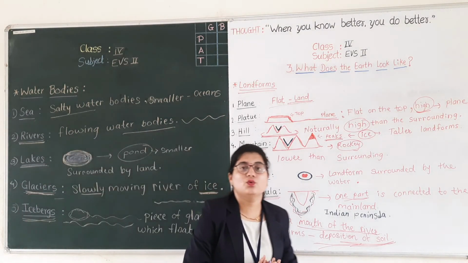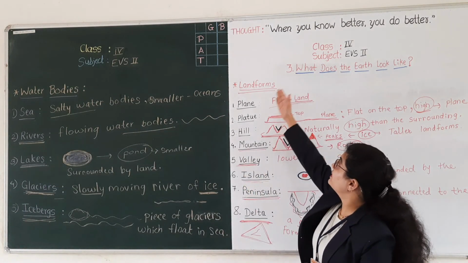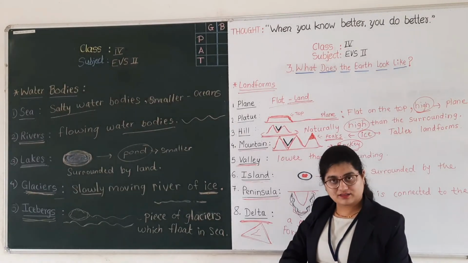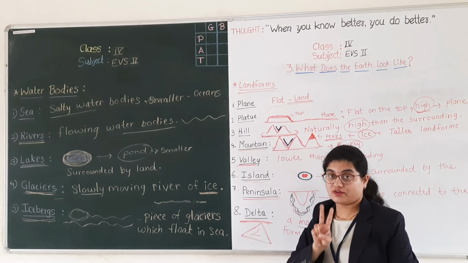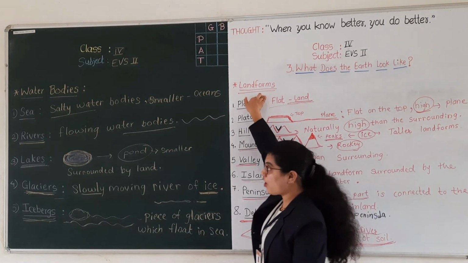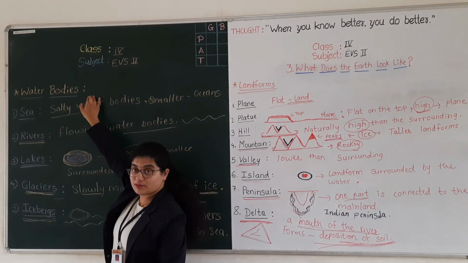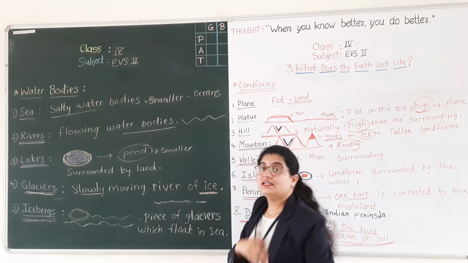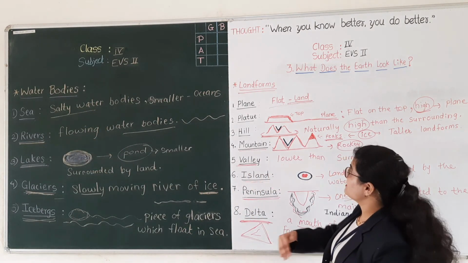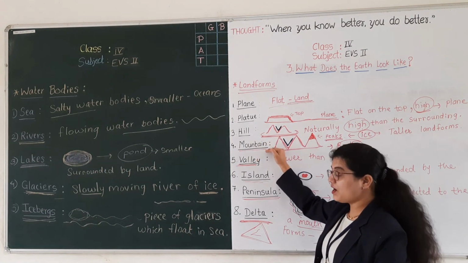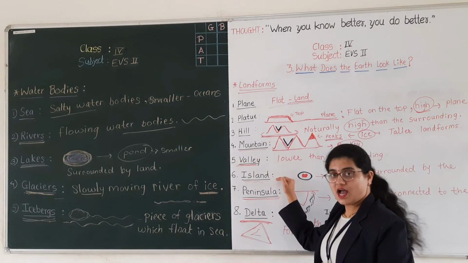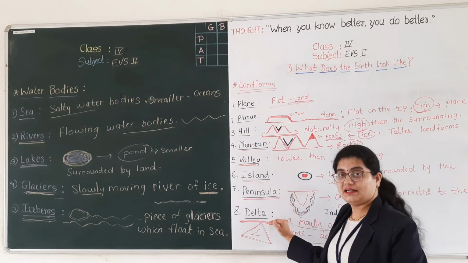Good. I hope you have understood the features of earth. What are the features of earth? There are two main features of earth, that are landforms and water bodies. We have different landforms such as plain, plateau, hill, mountains, valley, island, peninsula, delta.